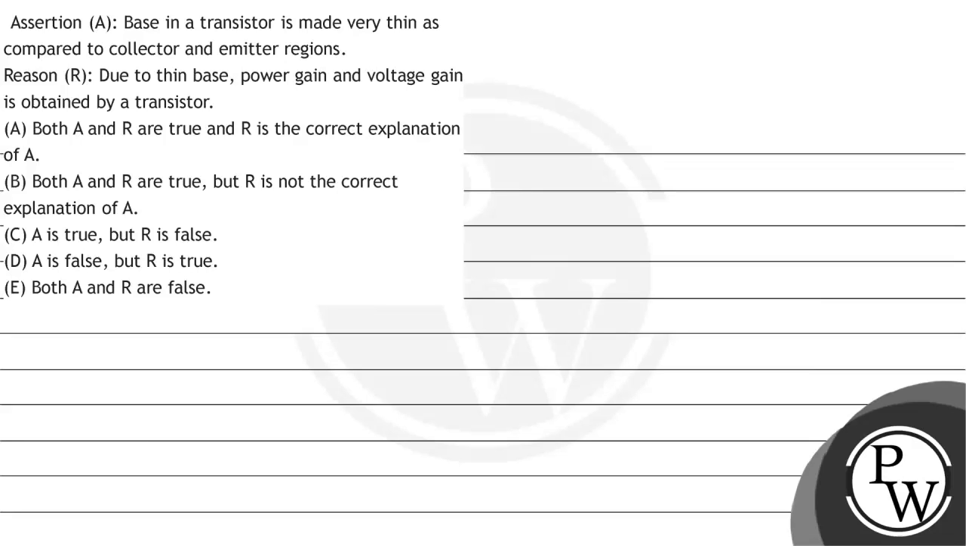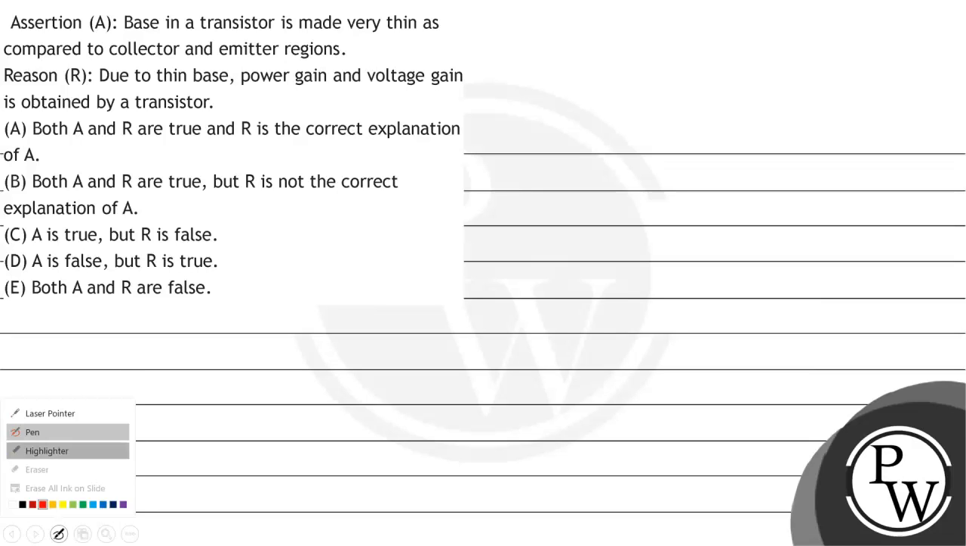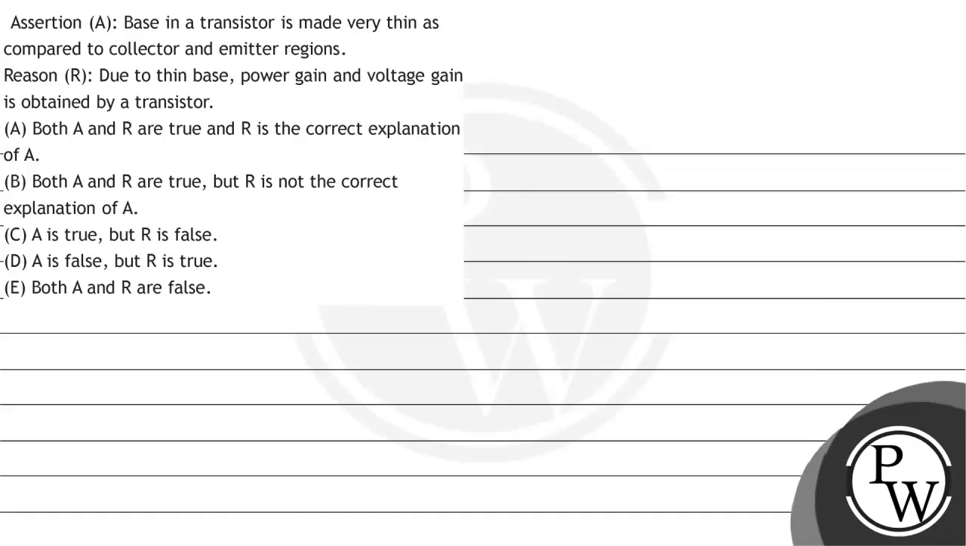हेलो बच्चों, let's read the question. So the given question is of assertion and reason type. The question says: Assertion A, base in a transistor is made very thin as compared to collector and emitter regions. Reason R, due to thin base, power gain and voltage gain is obtained by a transistor.